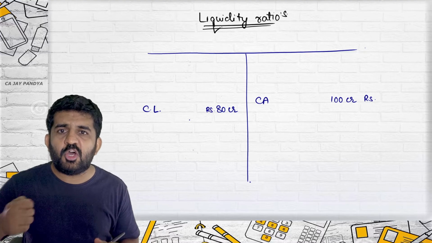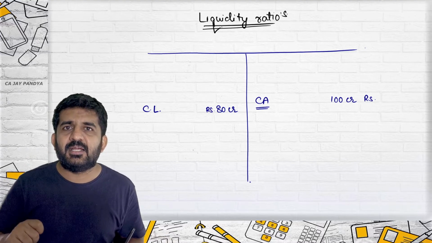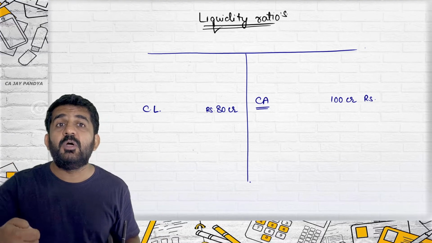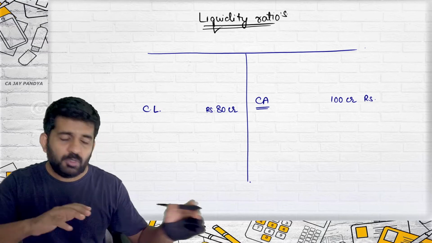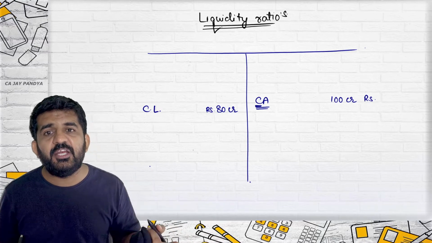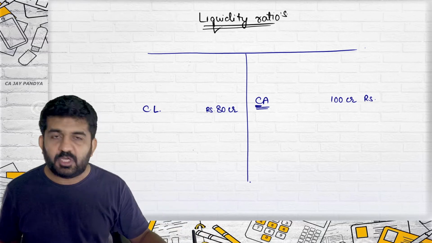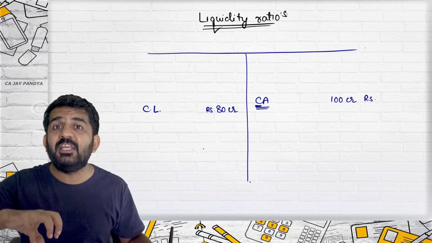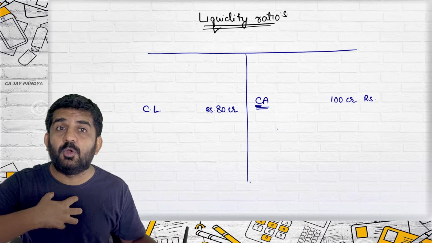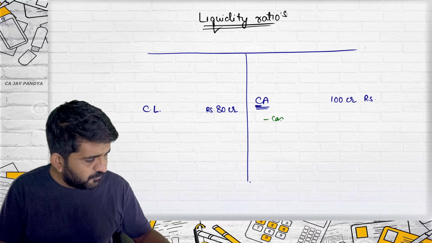Whether it is good or bad, first let me explain to you what is the meaning of current asset. Current assets are the assets which in a small period of time will be converted into cash. Then only it can be termed as current assets. Fixed assets can be converted into cash in a long period of time. So in a short period of time, how much money you are going to inflow, or which is already cash, because cash is also a part of current assets.